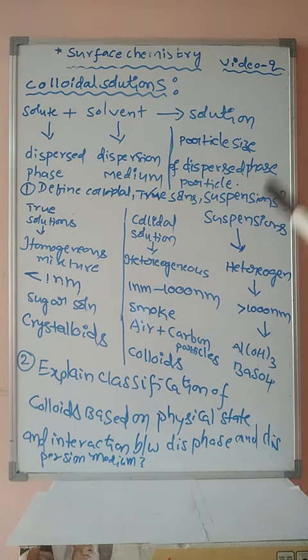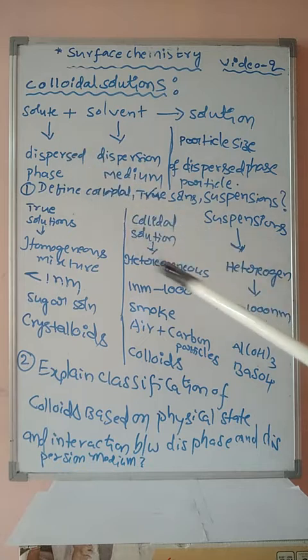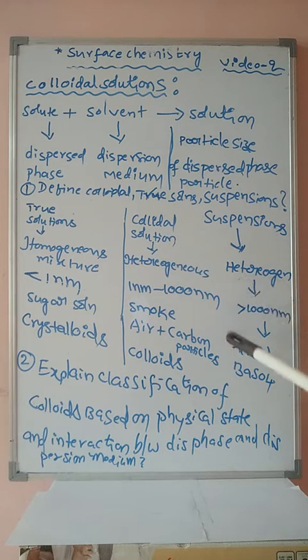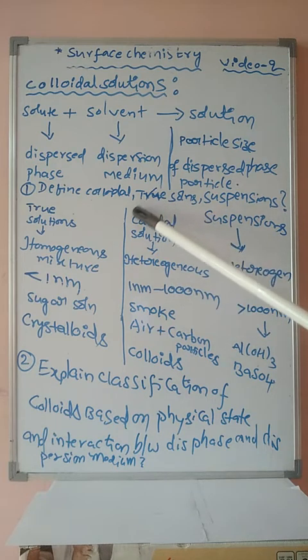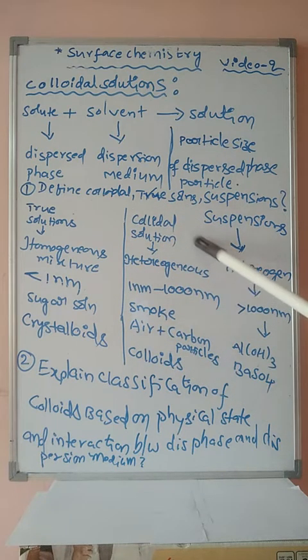Third one is suspensions. The heterogeneous mixture in which the size of the dispersive phase is greater than 100 nanometer is known as a suspension. Examples: aluminum hydroxide and barium sulfate. Suspensions have another name, which is precipitates. Therefore, the colloidal solution's properties are in between true solutions and suspensions.